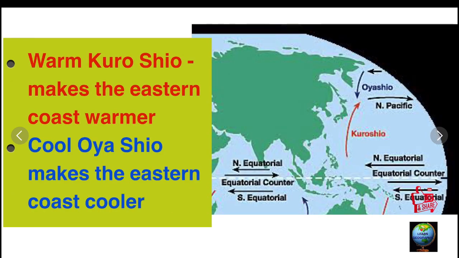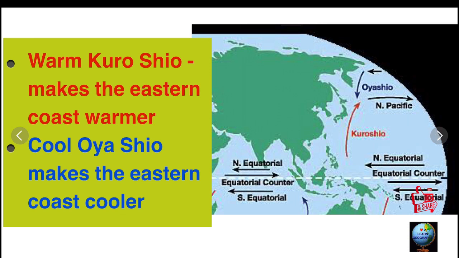Ocean currents: the regular stream of water which moves in a definite direction. These are called ocean currents. What is this definite direction? Moving from the equator towards the poles, and from the poles towards the equator. So the currents which flow from the equator to the poles are warm currents, and the currents which flow from the poles to the equator are cold currents. Warm currents are always denoted with red color, and cool currents are always denoted with blue color.